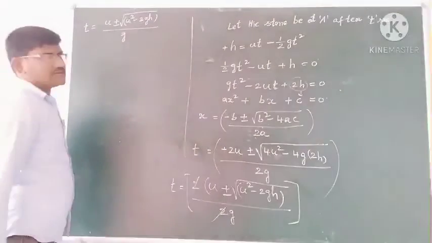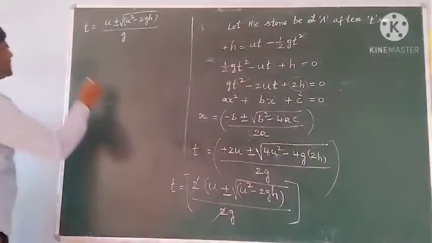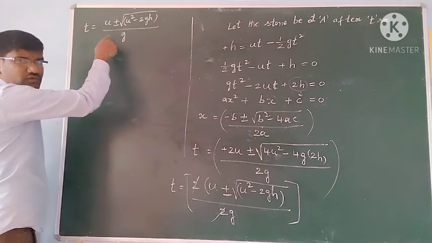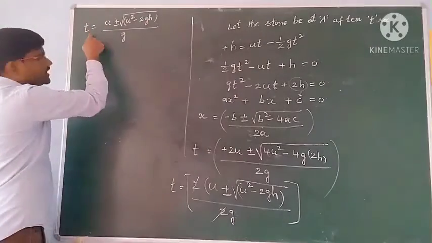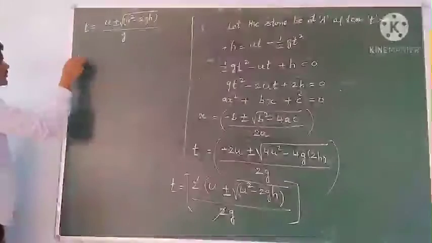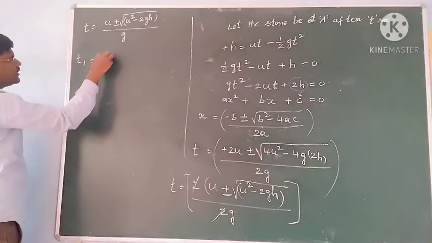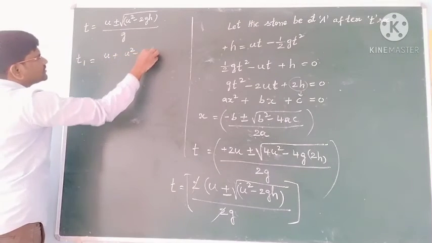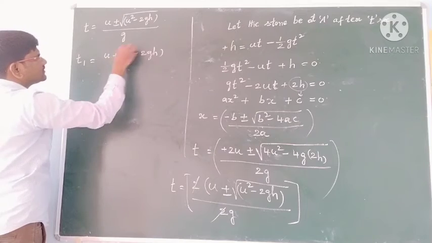Okay students, means t we have 2 roots here. This is the roots of t, means it can be at the same height at 2 different instants of times. So time t1 is equal to u plus root of u square minus 2gh by g.